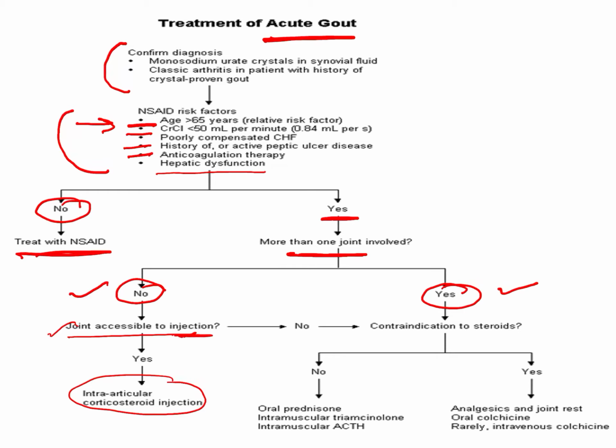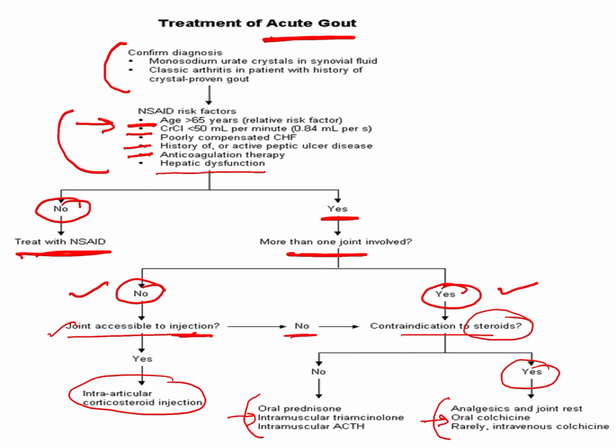If the joint is not accessible, we can go for the oral steroid, and if the patient has a contraindication to the steroid, we can go for the oral colchicine.